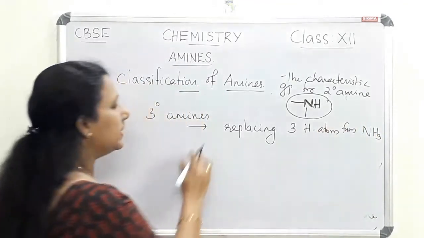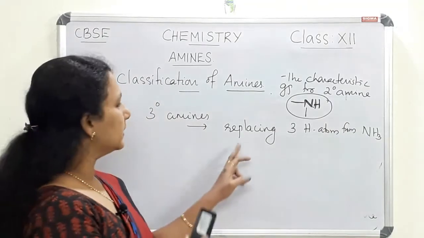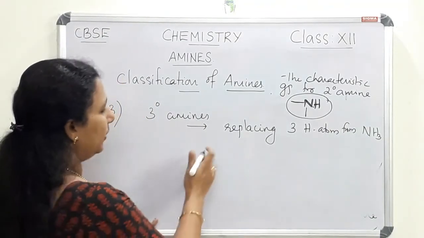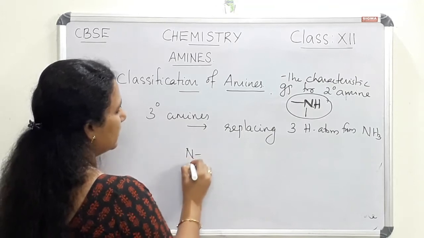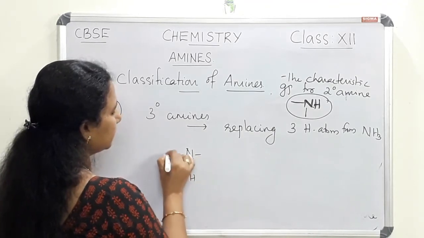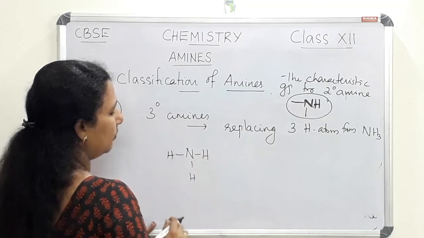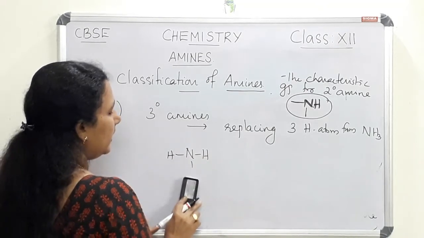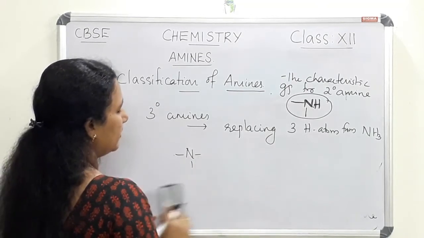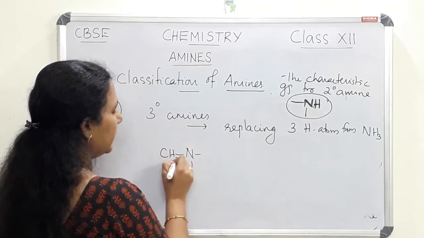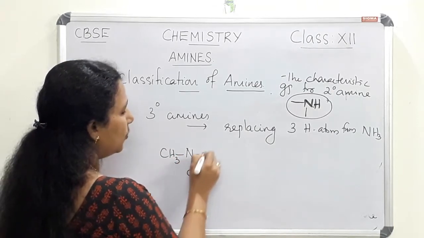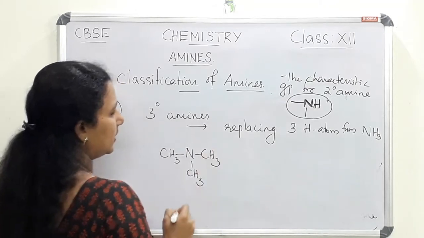So if NH3 is ammonia, and three hydrogen atoms are replaced by alkyl groups or aryl groups, we will get a tertiary amine.